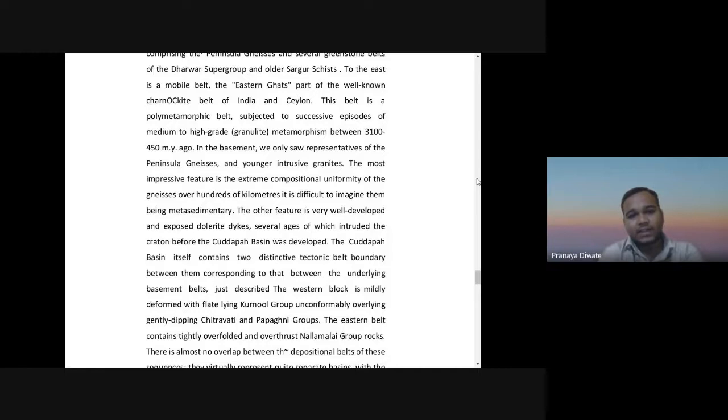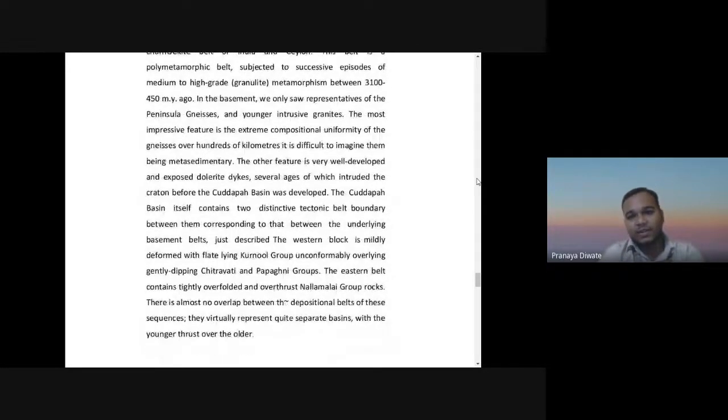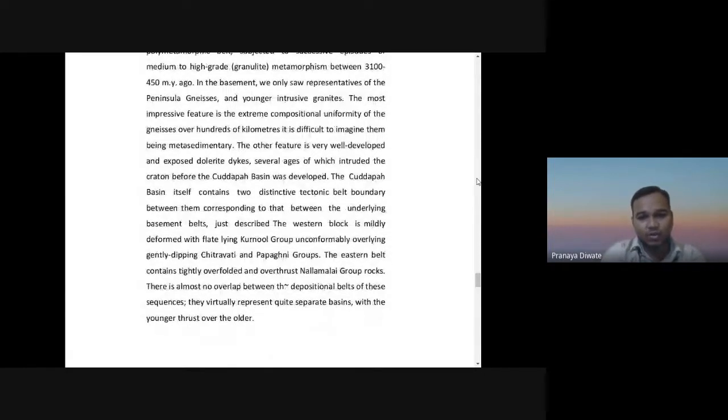The Kadapa basin itself contains two distinctive tectonic belts, corresponding to those of the underlying basement. The western block is mildly deformed, with the flat-lying Kurnul group unconformably overlying gently dipping Chitravati and Papagani group. The eastern belt contains the tightly overfolded and overthrust Nallamalai group rock. There is almost no overlap between the depositional belts of these sequences. They virtually represent quite separate basins, with the younger thrust over this one.